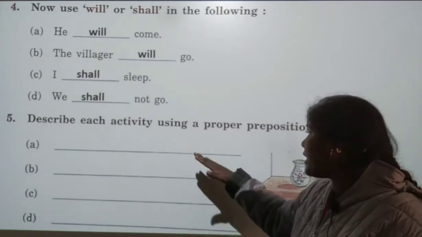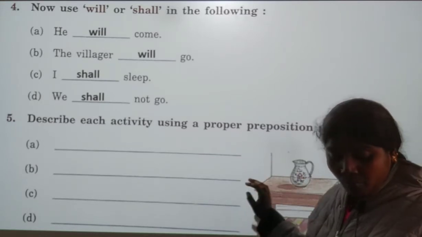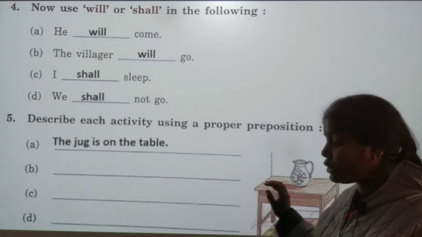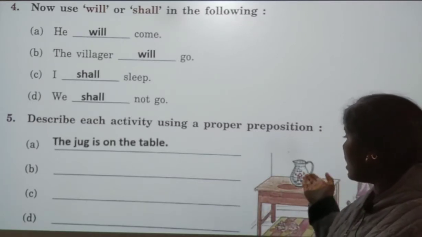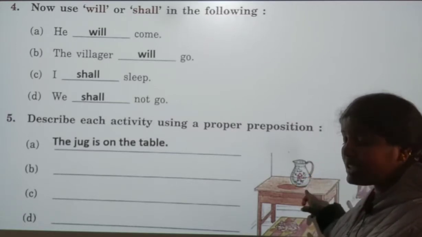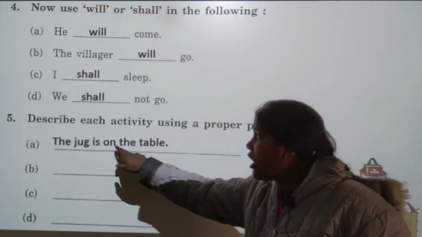The first one, jug. We have to use the correct preposition. The jug is on the table or under the table or beside the table? The jug is on the table. The correct preposition is on.